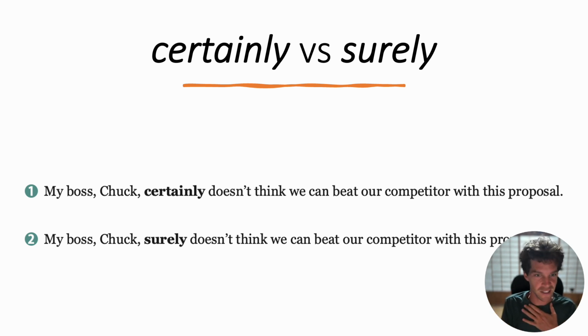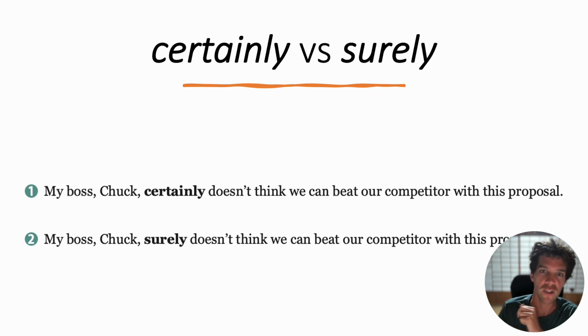I think Nick is coming soon. Similarly, my boss Chuck surely doesn't think. It means I think my boss Chuck doesn't think. So think of it that way. Instead of using surely, if you can replace that with I think, my opinion, then surely is the correct choice. But certainly is describing something that you know.